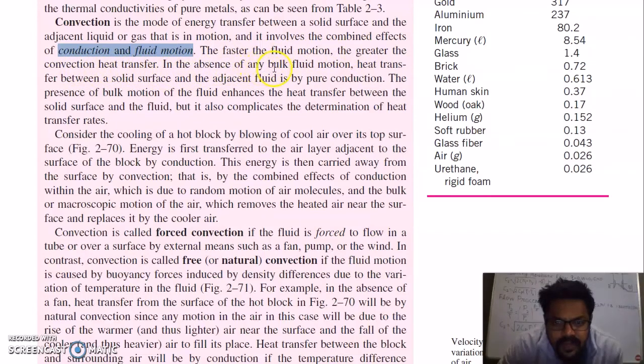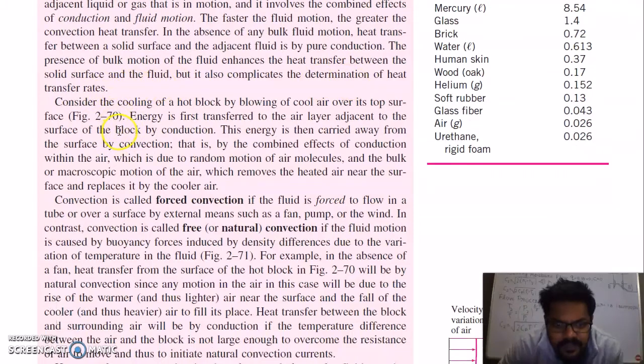In the absence of any bulk fluid motion, heat transfer between a solid surface and the adjacent fluid is by pure conduction. The presence of bulk motion of the fluid enhances the heat transfer between the solid surface and the fluid, but it also complicates the determination of heat transfer.